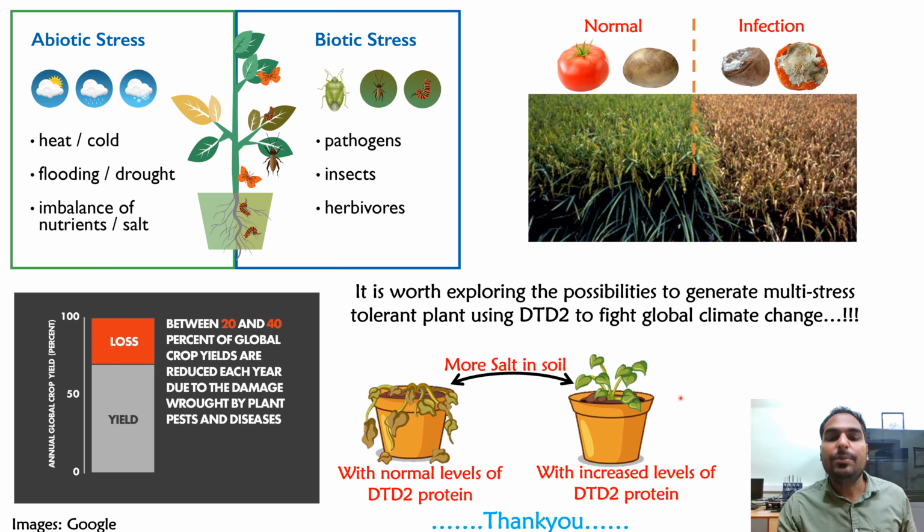So, as a preliminary indication, what we found is that if you increase the level of DTD2 protein in the plant, it becomes more tolerant to salt. So now it is worth exploring the possibilities to generate multi-stress tolerant plants using DTD2 to fight global climate change. Thank you.